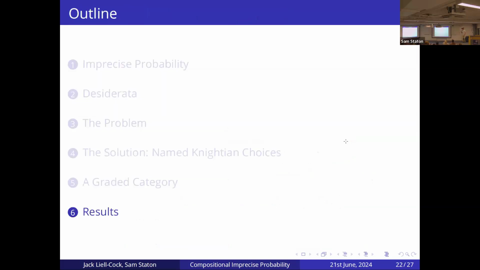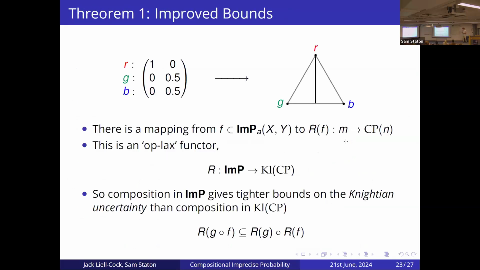Okay, so what have we actually shown? What can we actually show about this model or this language? So basically, there is a mapping from any morphism in our category imp to a morphism in the Kleisli category of the convex power set monad. And the way that happens is for each point at X, we'll have a column vector, which represents each of the possible non-deterministic branches we could take.